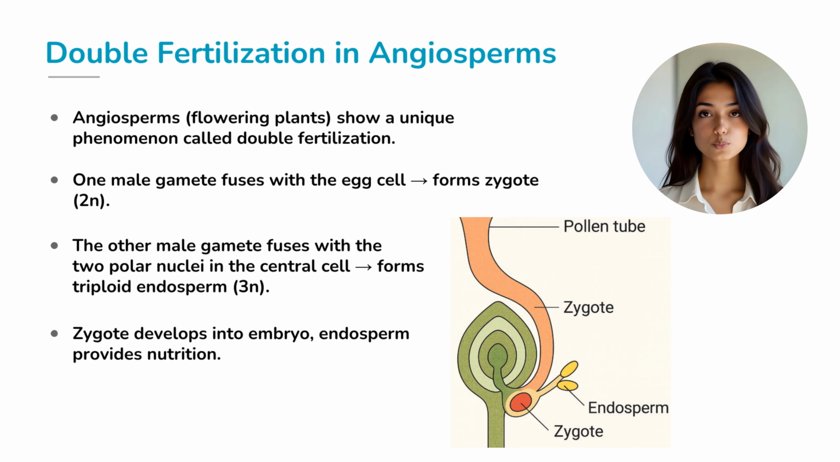And now comes one of the most extraordinary features of flowering plants, double fertilization. The first fusion, or syngamy, creates the diploid zygote. The second male gamete fuses with the two polar nuclei present in the central cell of the embryo sac. This fusion results in a triploid cell, which develops into the endosperm. The zygote becomes the embryo, while the endosperm becomes the nutritive tissue that feeds the developing seed. Isn't it incredible that one process ensures both the baby plant and its packed lunch?